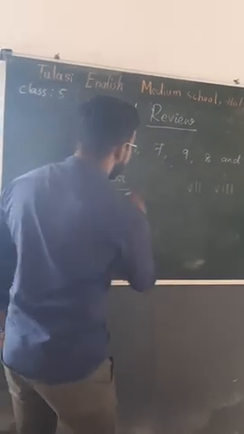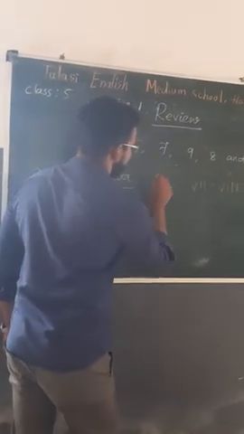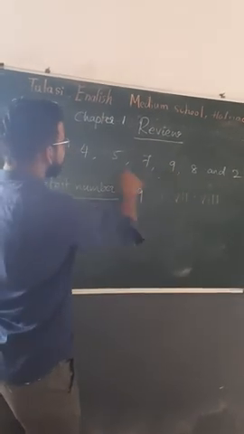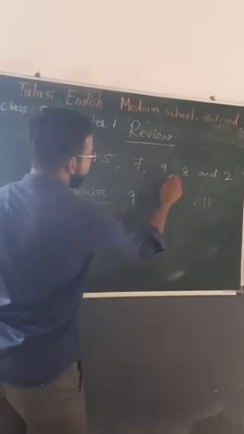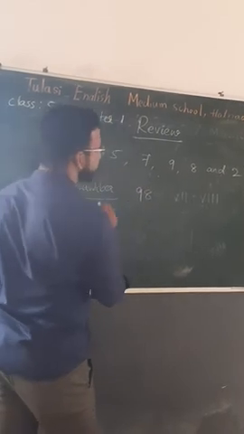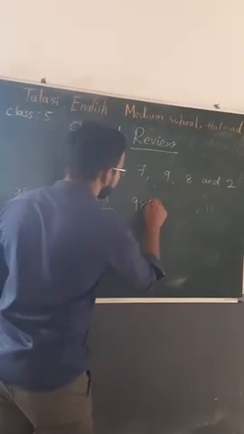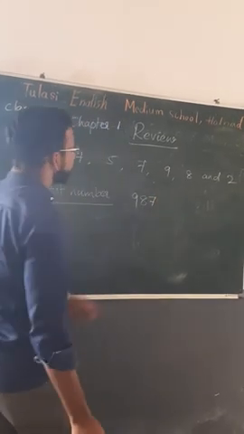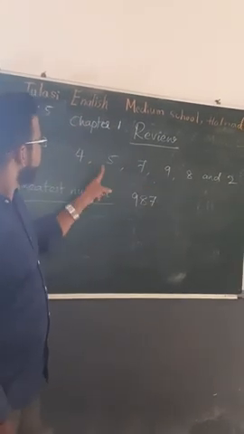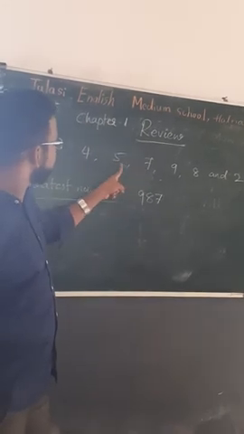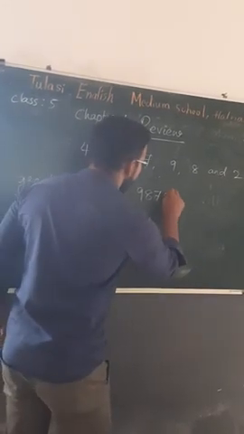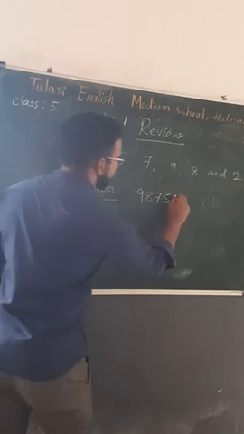So 9 should be in the highest place. 9 is the highest here. Next to 9, that should be 8. Next 7. 6 not there. There is 5. There is 4.